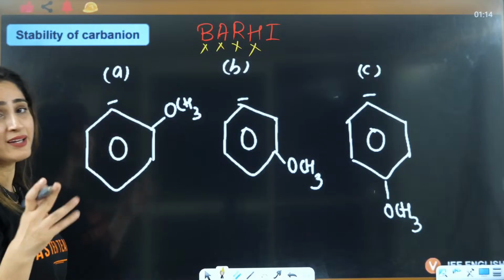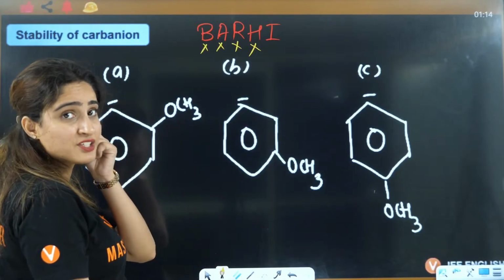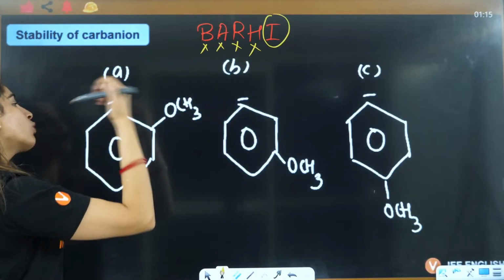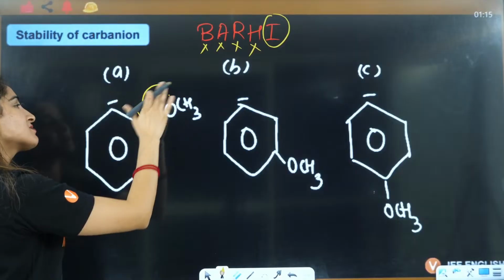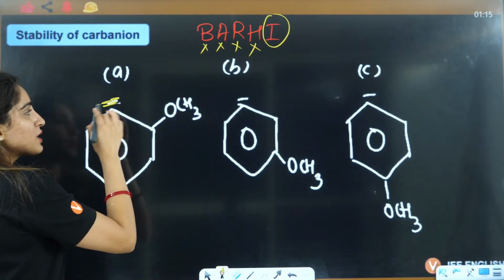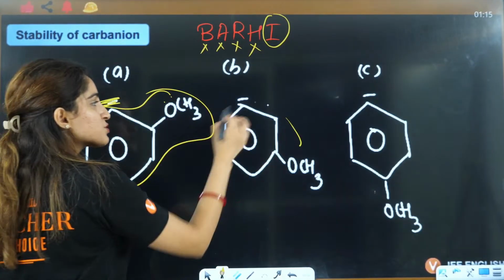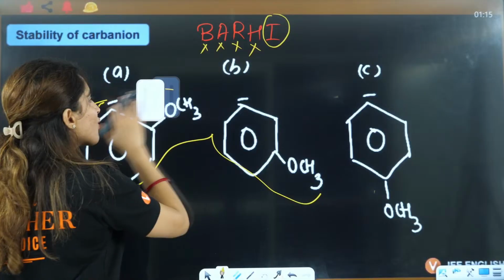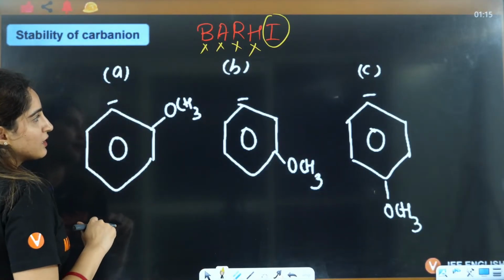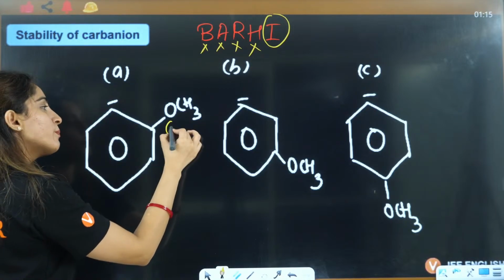In carbanion, there will never be hyperconjugation, except for the minus H that I have told you. Inductive effect will be there. Now don't say ma'am this will give plus, no, I am talking about inductive effect. If you talk about resonance effect, all of them are showing resonance. So there is no differentiating factor on that. Moreover, this is negative, so it will show minus I.